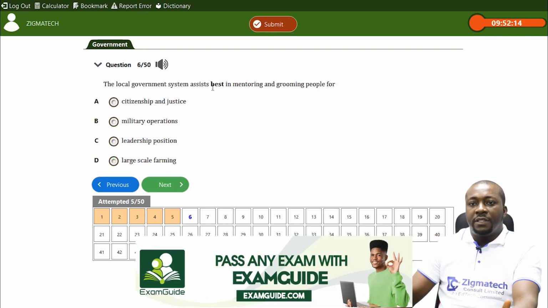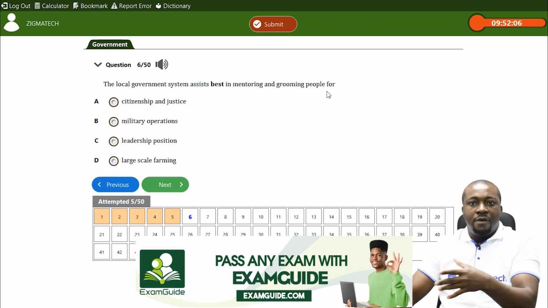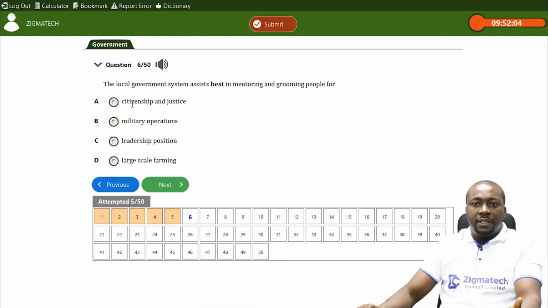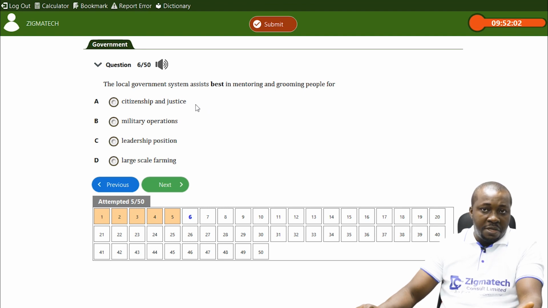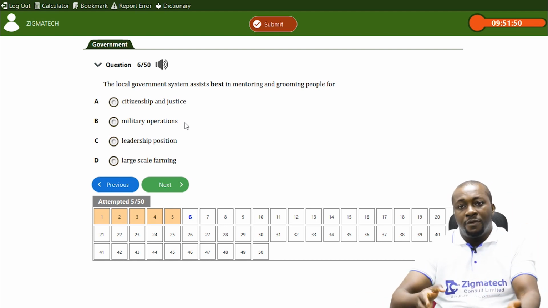The local government system assists best in mentoring and grooming people. Remember, people are the grassroots. Is it citizenship and justice? No. It can be for citizenship, that is how to acquire citizenship, but they don't do that. Is it for military operation? They don't train for military operation. There is the armed forces that will do that.